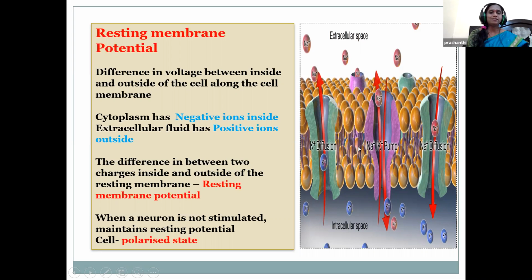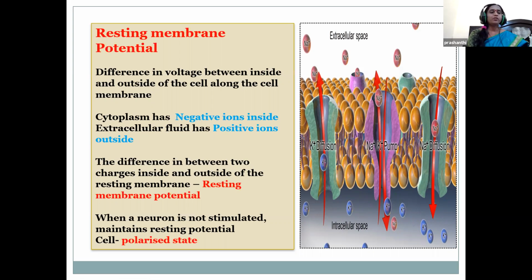Ions inside the cell, that is inside the cytoplasm, are negative. Just remember, children, the cytoplasm is having negative ions inside, whereas the ions outside of the cell, that is extracellular space, are positive. The difference between the two charges, inside and outside of the resting membrane, is called the resting membrane potential.